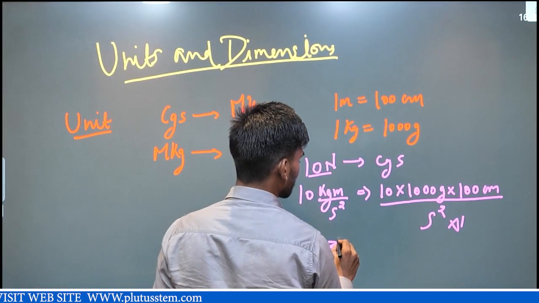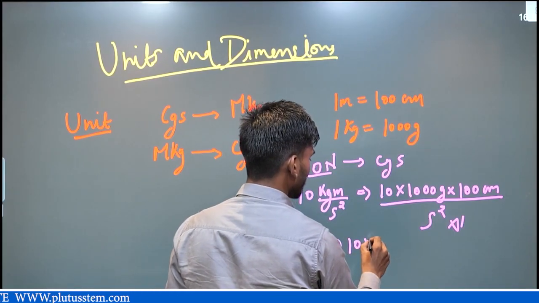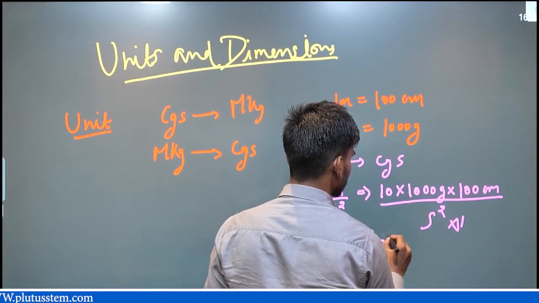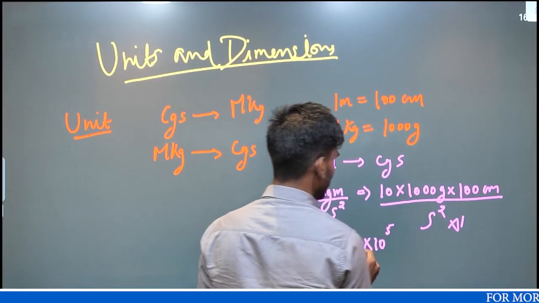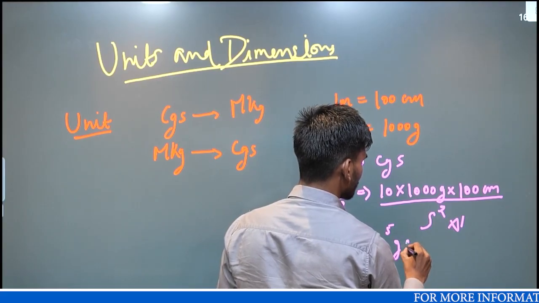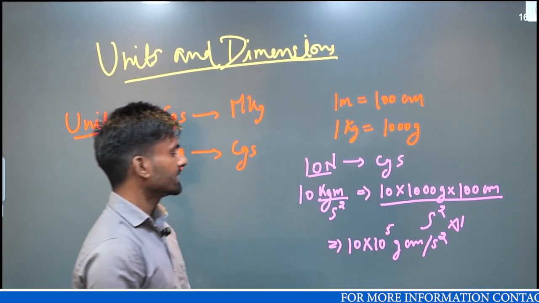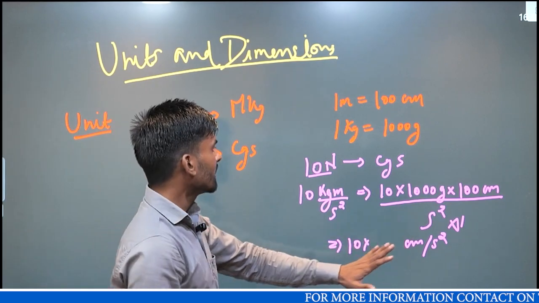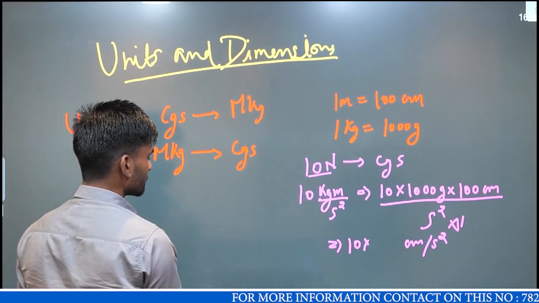So it is 10 into 10 raised to power 5 gram centimeter per second square. This is in the CGS system, and this was in the MKS system.